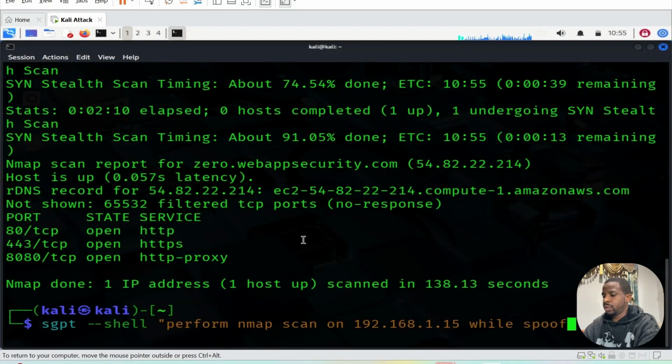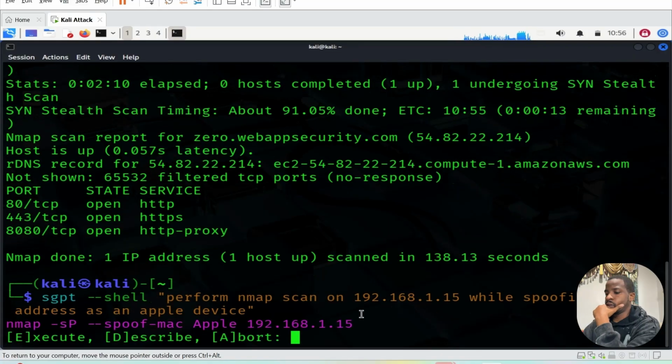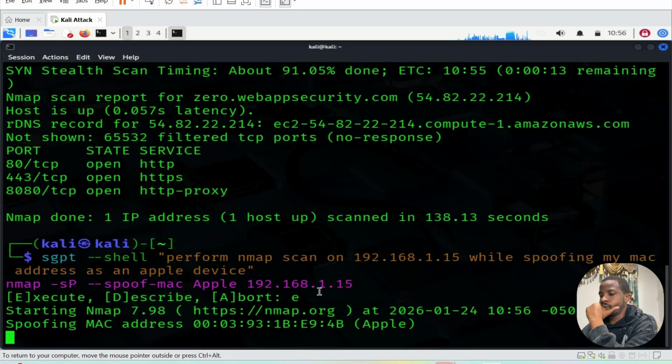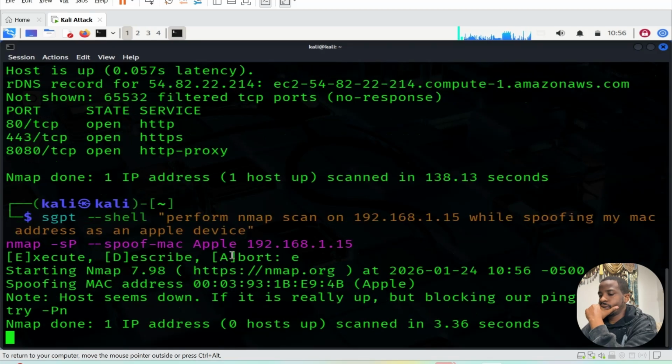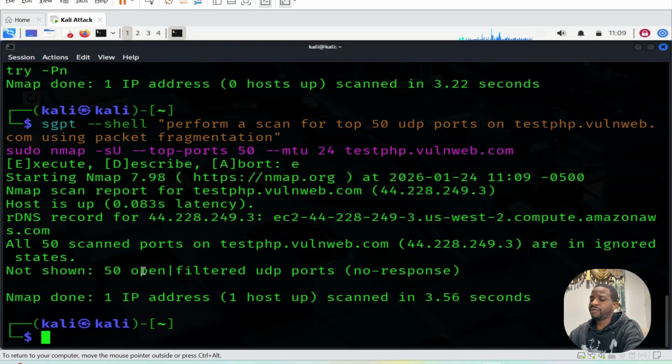Let's say we're spoofing my MAC address as an Apple device. This is an IP you can use. Okay, spoof MAC Apple. Okay, let's see. Spoofing MAC address. You see, it really changed. Host seems down, but you see, it did it. Spoof MAC address, Apple, which is really good. Yeah, that's it for the firewall evasion phase.